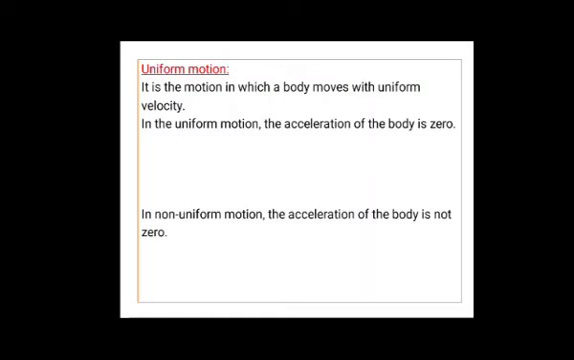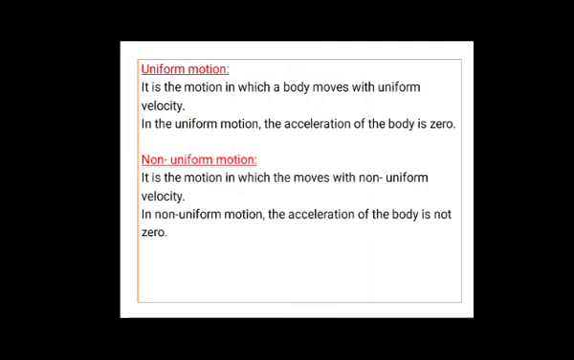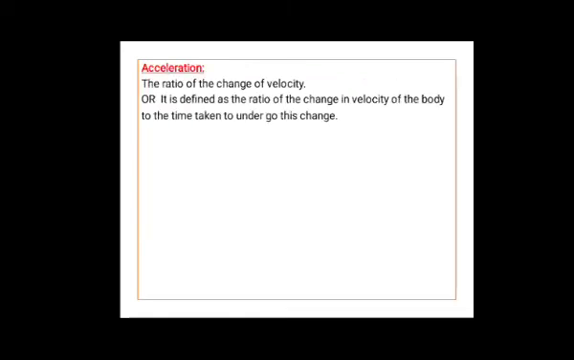Now let us see about non-uniform motion. It is motion in which the body moves with non-uniform velocity. So if a body is moving with non-uniform velocity, then its motion is said to be non-uniform. In case of non-uniform motion, the acceleration of the body is not 0. But in case of uniform motion, acceleration of the body is 0. Now let us see what is acceleration.